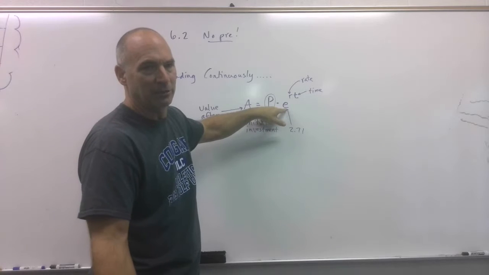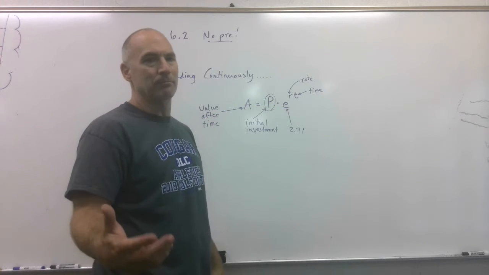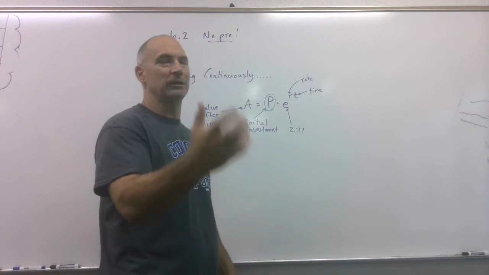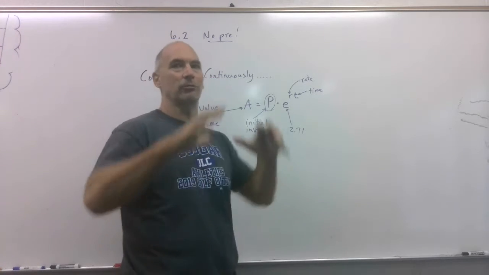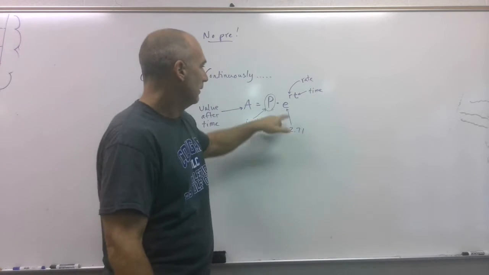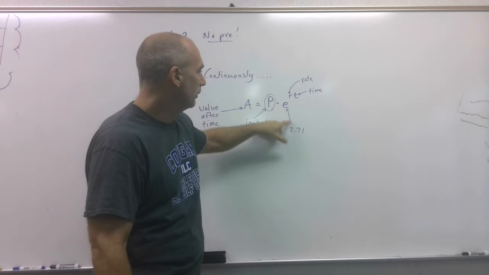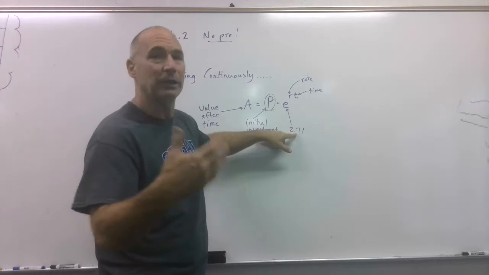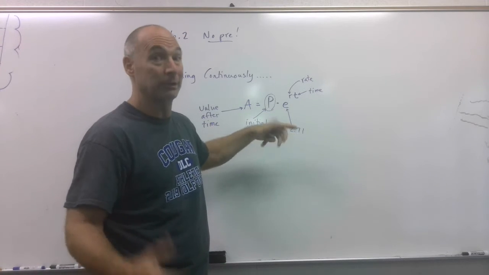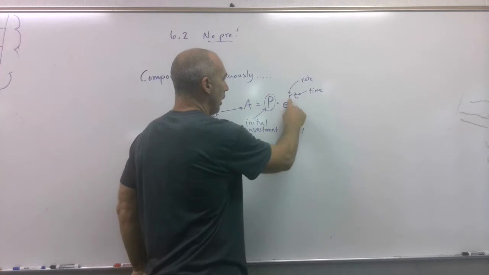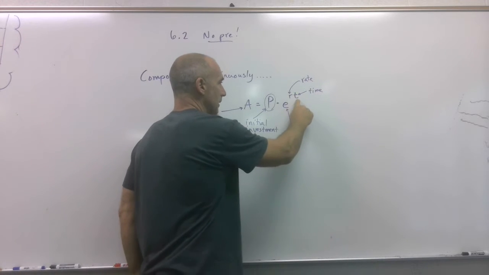And if you find that on your calculator, it's kind of like pi. Pi is 3.14. It's a very important number that's used in the world of math. E also is very important. It's 2.71. We're going to deal with that letter E more and more, but here it is. And then R is rate, T is time.